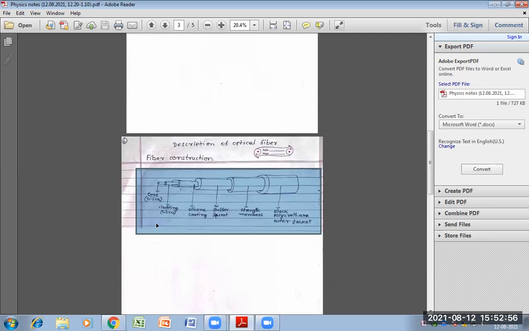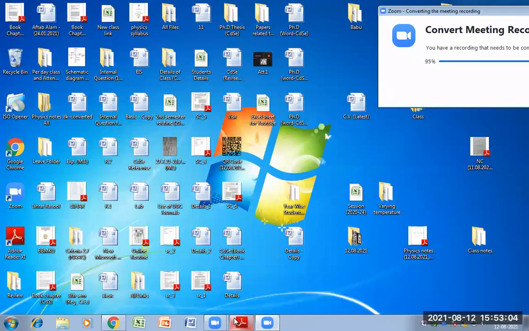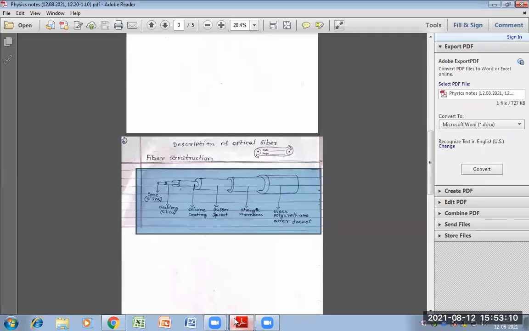In the case of plastic, the core is polystyrene or polymethyl methacrylate, and the cladding is silicon or Teflon.